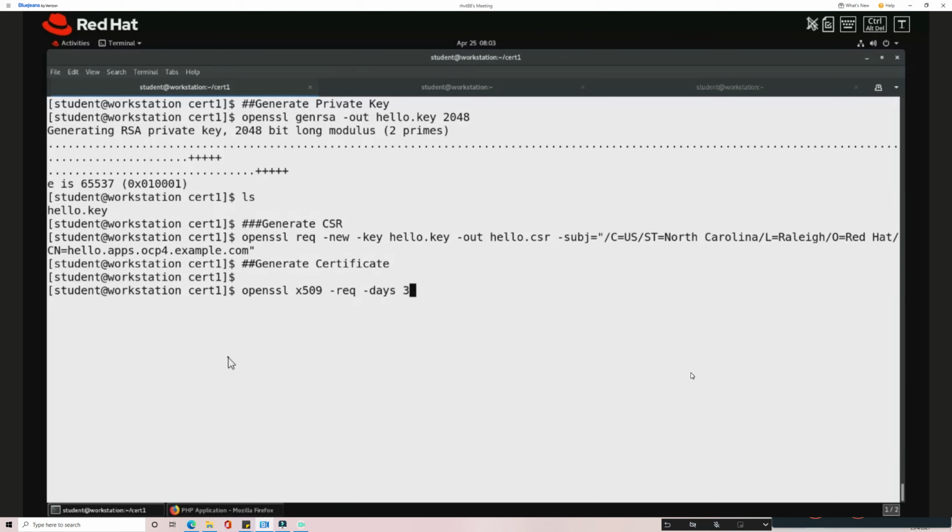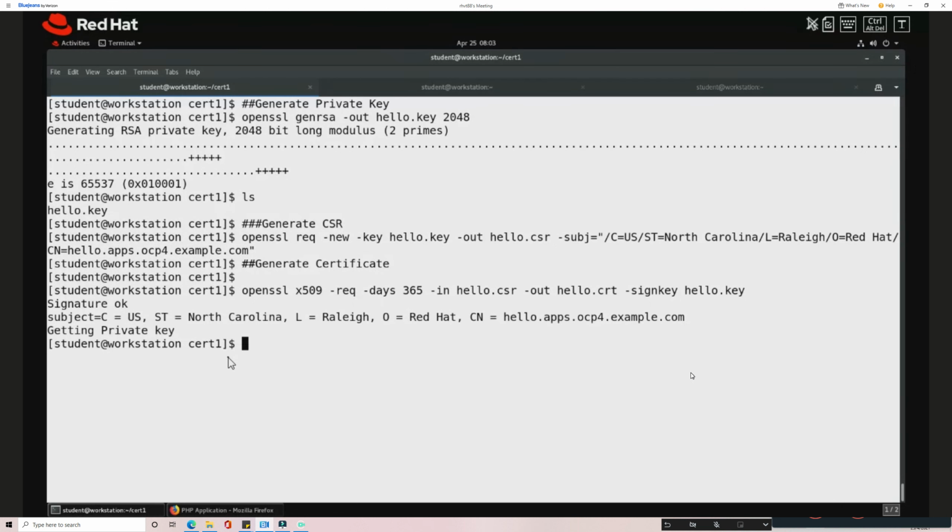My input will be hello.csr, not php.csr, and my output will be the hello certificate. Then my signing key will be hello.key. With that, I create a self-signed certificate.